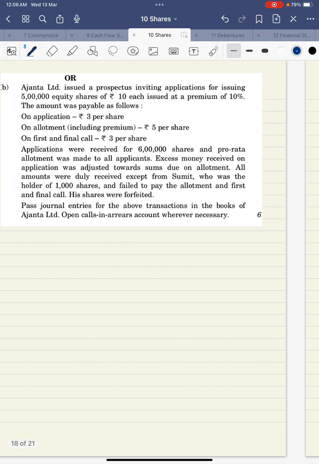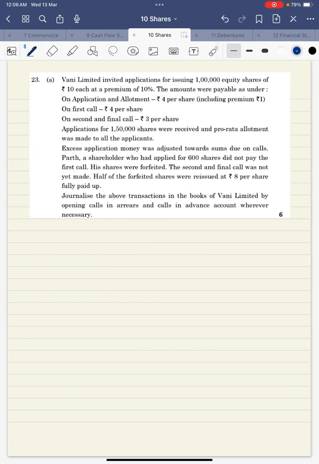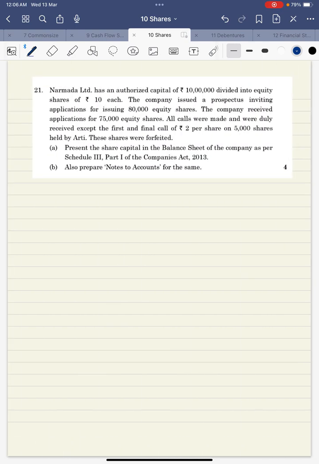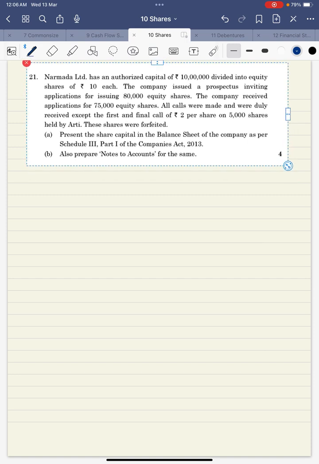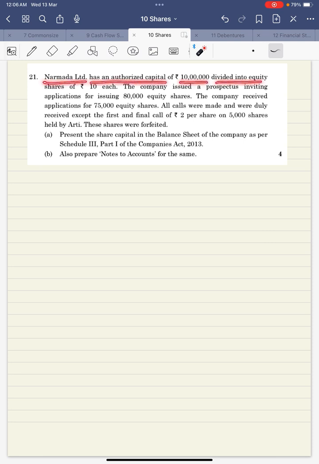Now we are remaining with one more last question. Okay. So last one is Narmada Limited. So let's read this question first. It says Narmada Limited has an authorized capital of 10 lakh divided into equity share of 10. It means 1 lakh equity shares. Company has issued 80,000 shares and the application is received for this. 1 lakh is authorized, 80,000 is issued, 75,000 is subscribed.